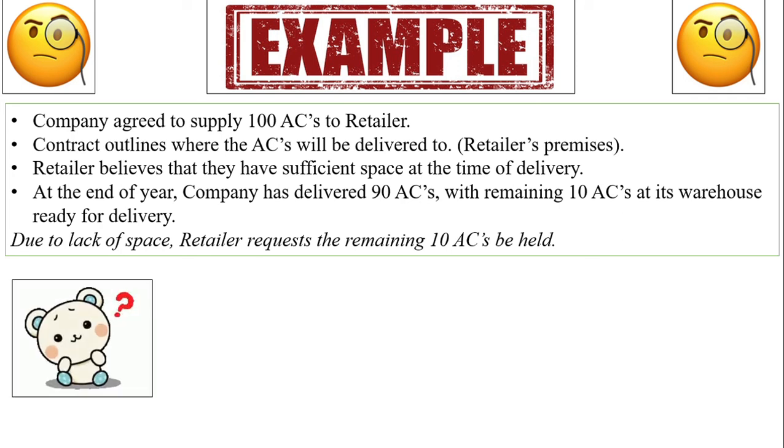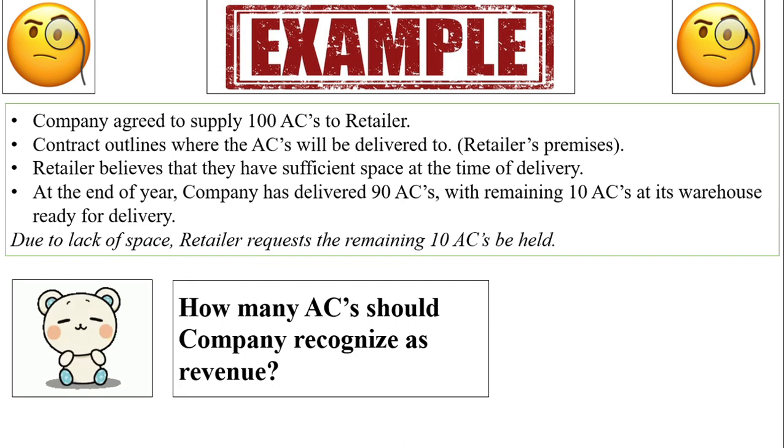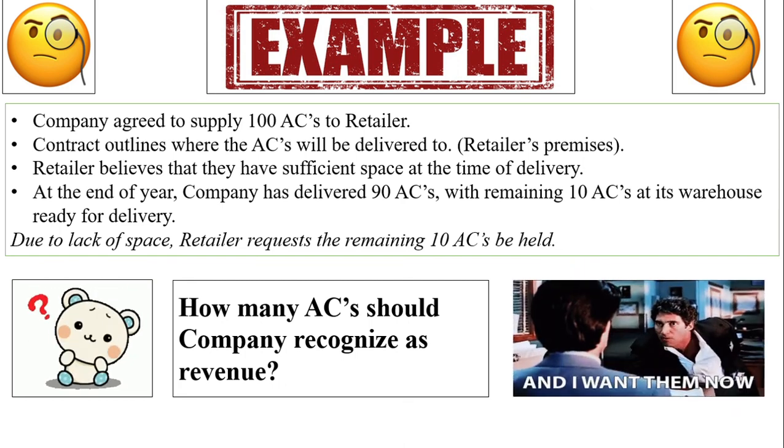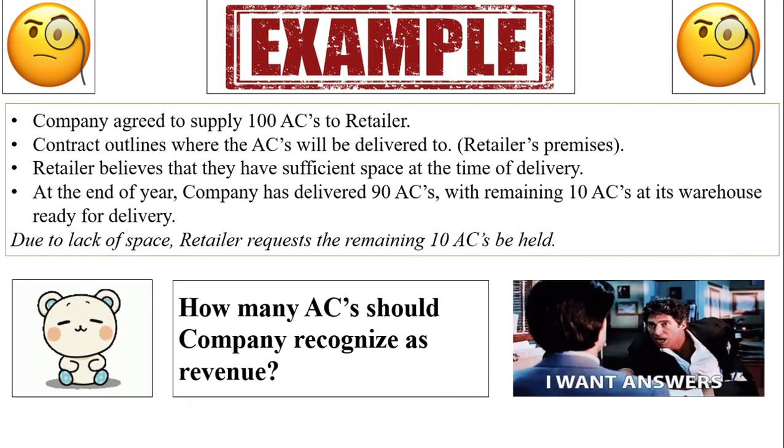So the basic question now is, after seeing the video, how many ACs should the company recognize revenue for? Simple, 100. Fine. This is exactly the bill and hold transaction under Ind AS 115 and IFRS 15. I made an attempt to deliver it as easily as possible with slides and images.